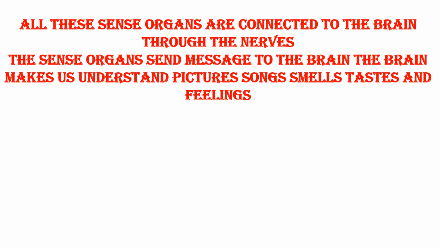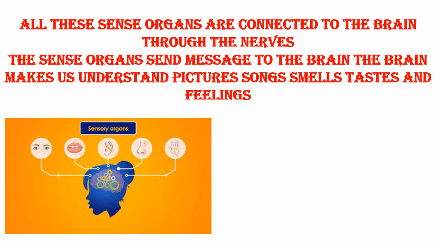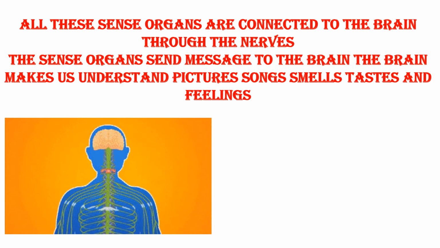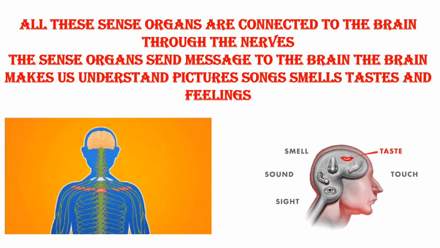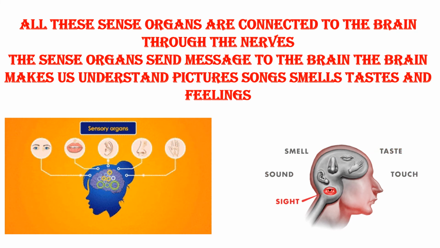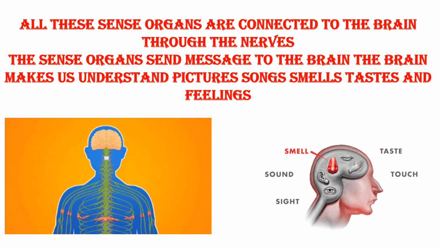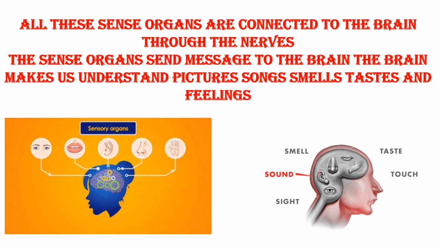Taste and feelings. All these things we can understand because the sense organs send us message to the brain. See, like this, the sense organs send message through nerves to our brains. Then only we can understand that this is a picture, this smell is good, we are not feeling good, we are not happy, like that. Okay, Nana?